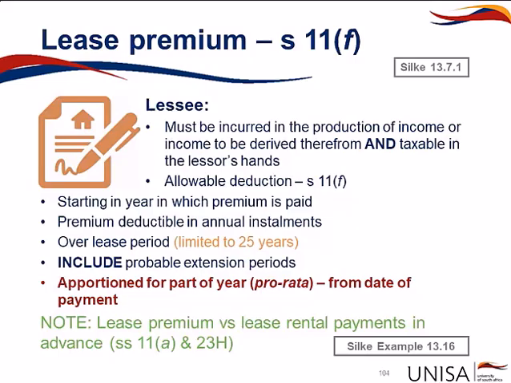The lease premium deduction is apportioned for part of the year. It's important to note that there's a difference between a lease premium and paying the lease rental in advance. The lease rental in advance, we need to look at sections 11A and 23H for prepayments. For the lease premium, we will be looking obviously at section 11F.